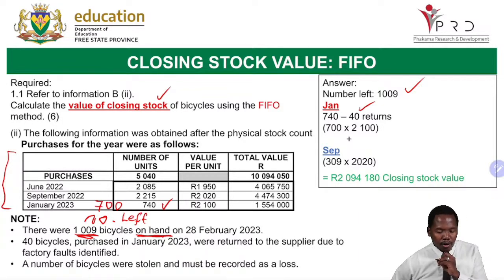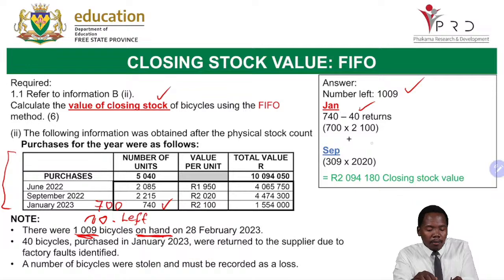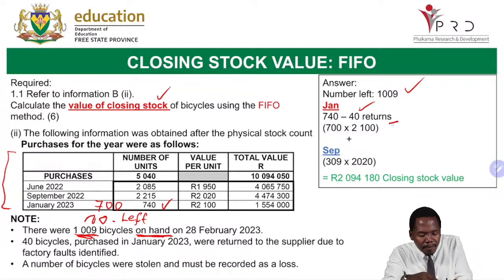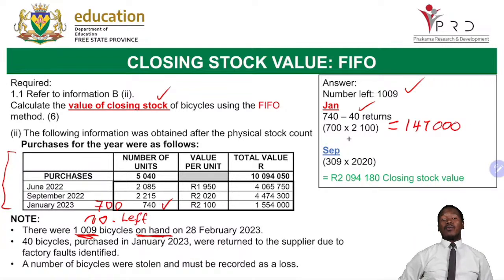Now, what is the cost price or value per unit of the 700 units for January 2023? That will be 2,100. If for interest's sake I say 700 multiplied by 2,100, I get 147,000. Okay, this is what we get. Now, we are going to update the number left.